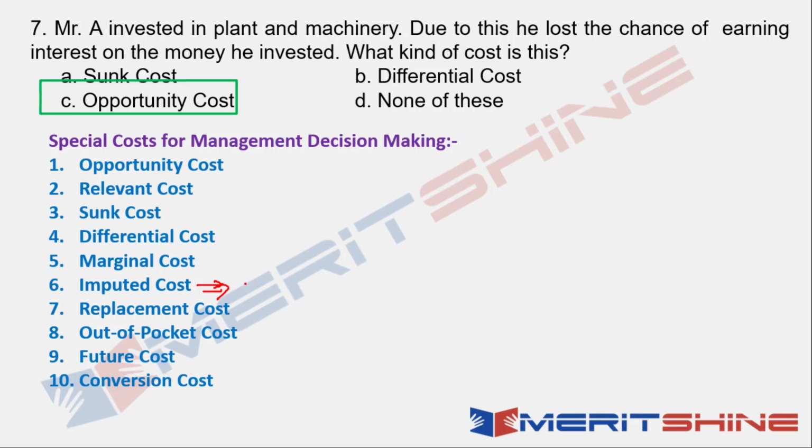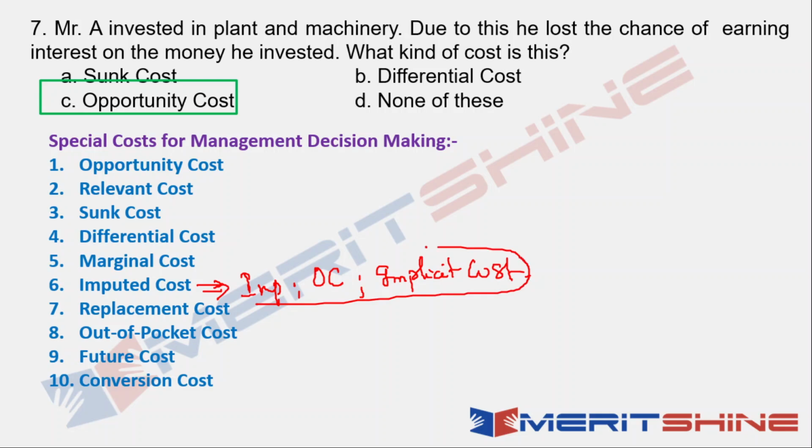As a matter of fact, many cost accountants today treat imputed cost, opportunity cost and implicit cost in the same vein. Because all of them are hypothetical notional costs, where the cost is not actually incurred, but the cost of the alternative is being considered. Okay. And imputed and opportunity cost is seldom seen differently.